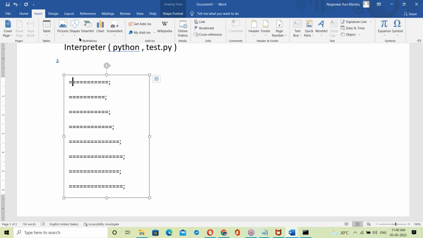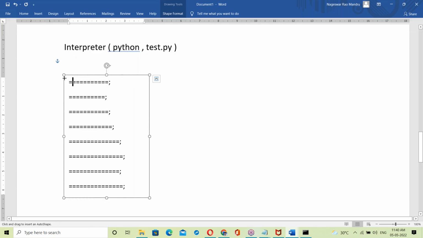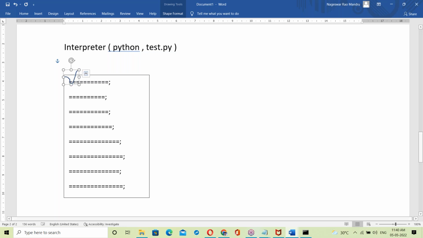The interpreter first checks the first line. The first statement is correct, so immediately it converts that code into binary format, zeros and ones.